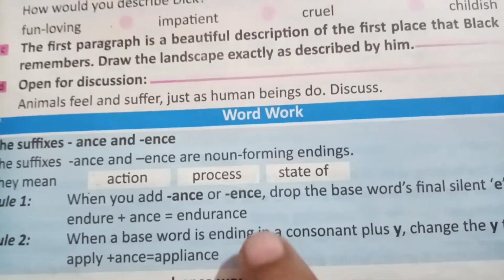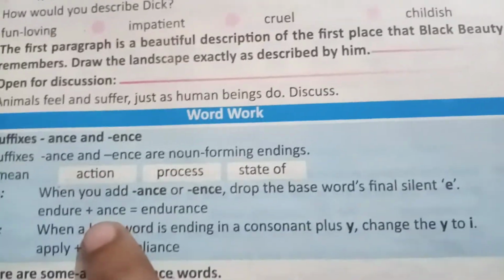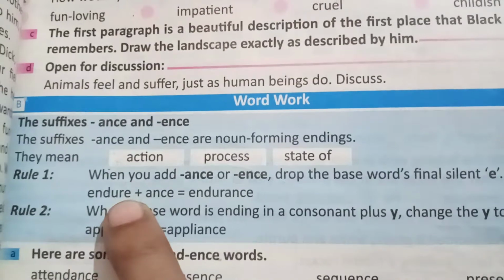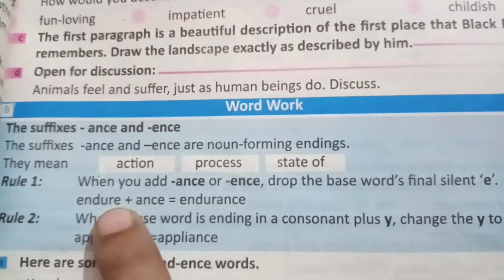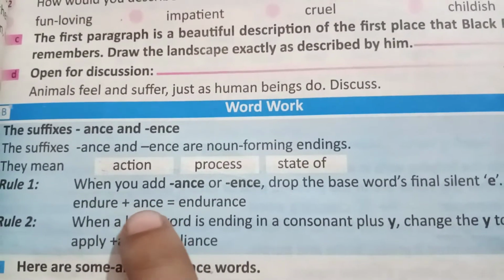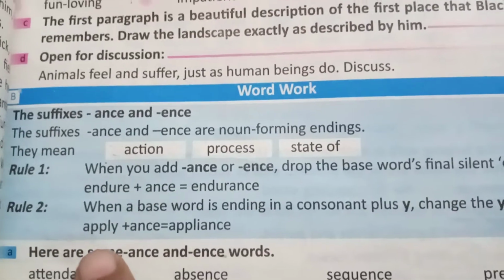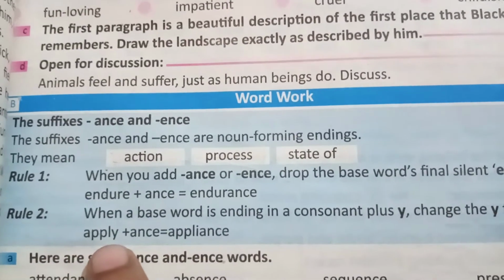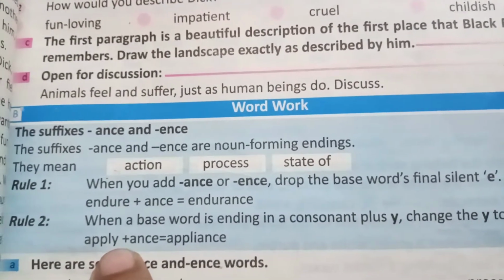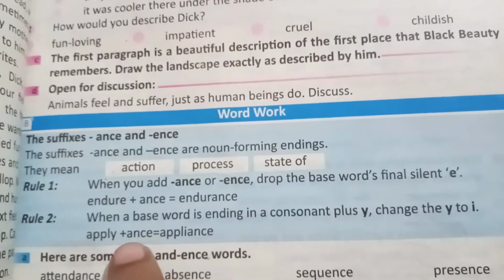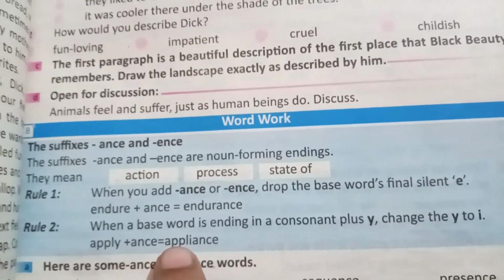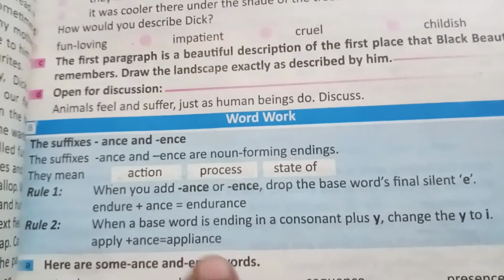In the case of endure, the last e will be removed, and a and ce will come in its place. The rule number 2 is that for apply, the last letter y will be changed to i, and then a and ce will come.